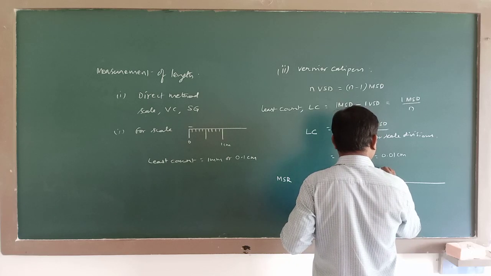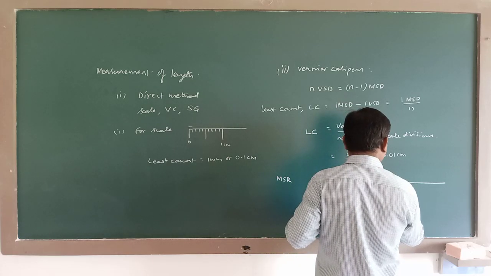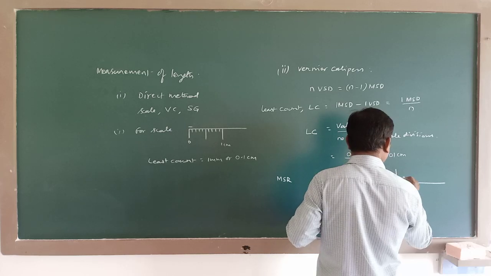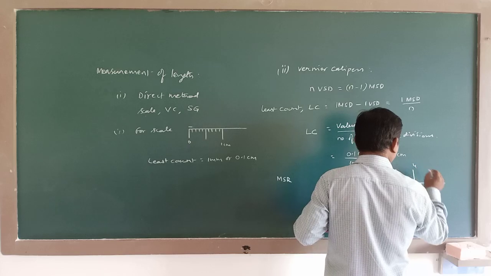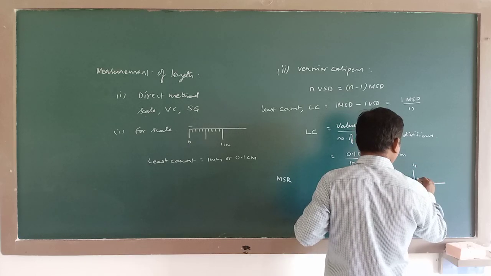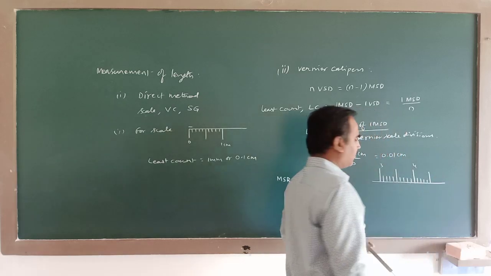So this is a 3 centimeter division. 1, 2, 3, 4, 5, 6, 7, 8, 9, 10. These graduations are like this on the main scale.